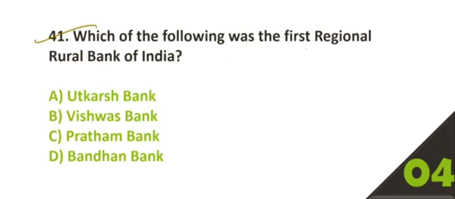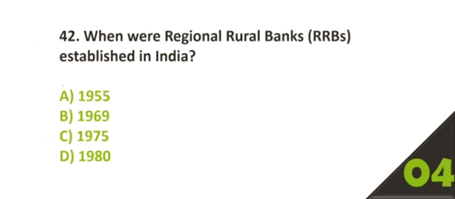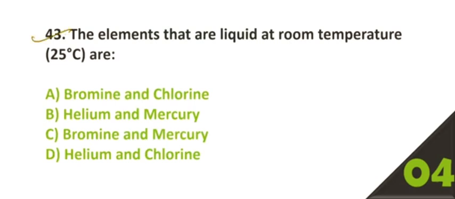41. Which of the following was the first regional rural bank of India? Option number C, Pratham Bank. 42. When were regional rural banks established in India? Option number C, 1975.